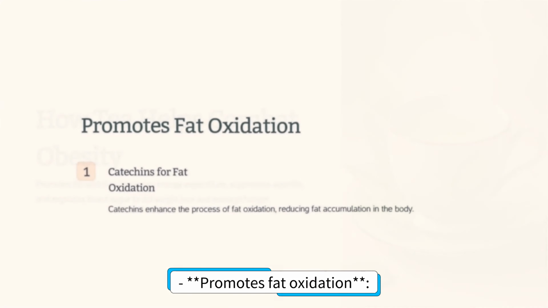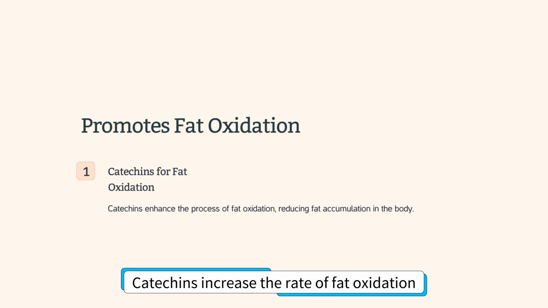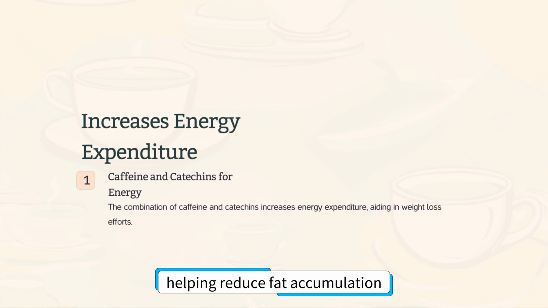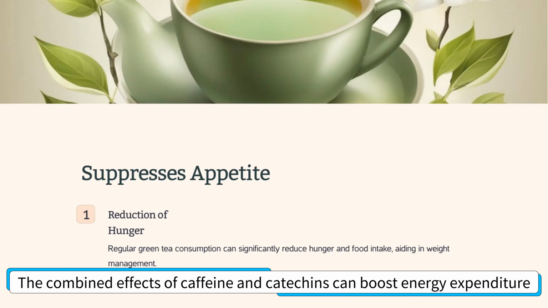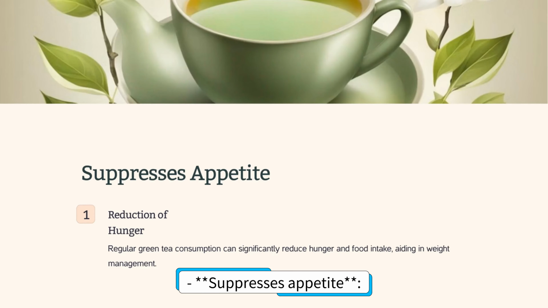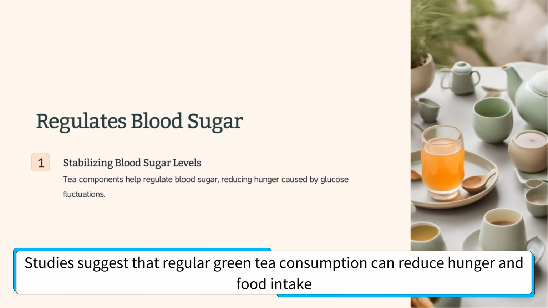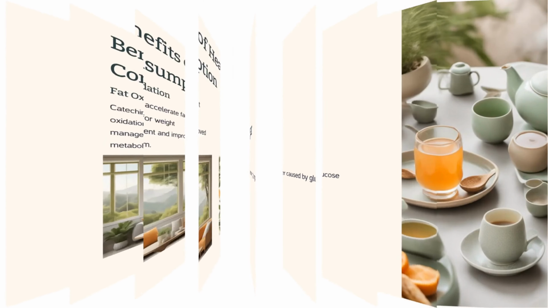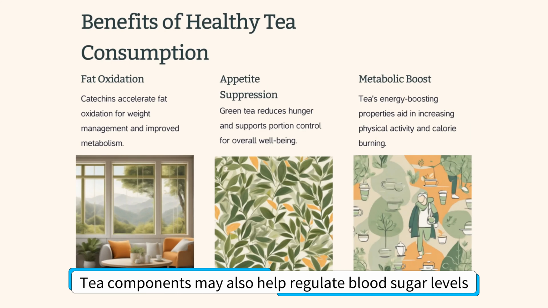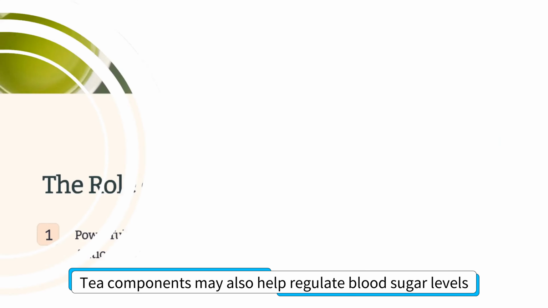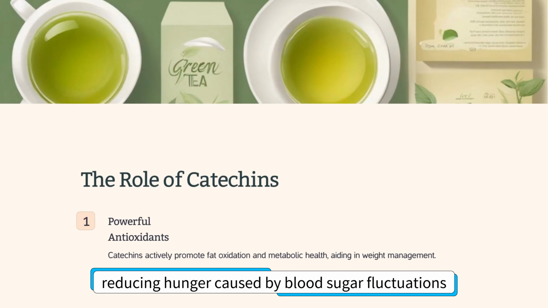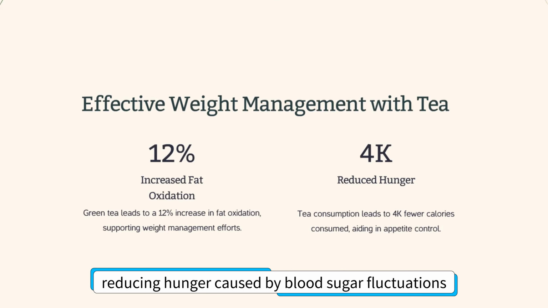Promotes fat oxidation. Catechins increase the rate of fat oxidation, helping reduce fat accumulation. Increases energy expenditure. The combined effects of caffeine and catechins can boost energy expenditure, aiding weight loss. Suppresses appetite. Studies suggest that regular green tea consumption can reduce hunger and food intake. Regulates blood sugar. Tea components may also help regulate blood sugar levels, reducing hunger caused by blood sugar fluctuations.